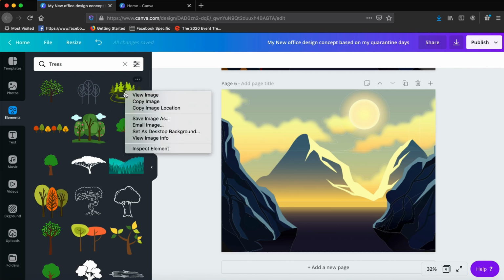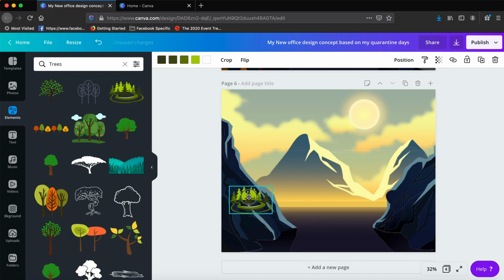The first one I liked is this design, which I have already added into my selected folder, and I can place it here. In my story, I wanted to add some trees to make this empty canvas a little bit more detailed, and I wanted to give it a little bit more depth.